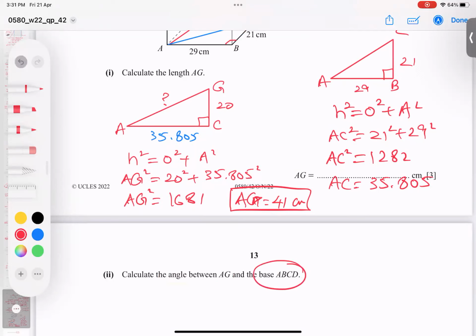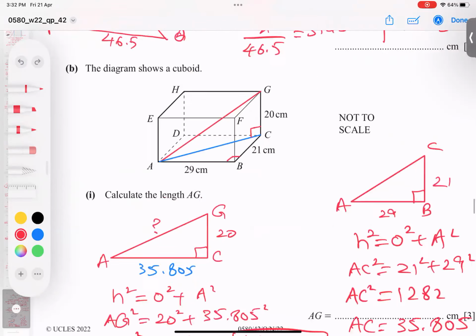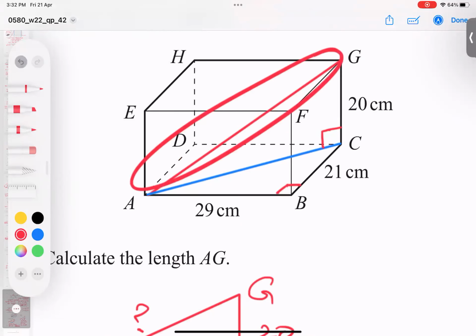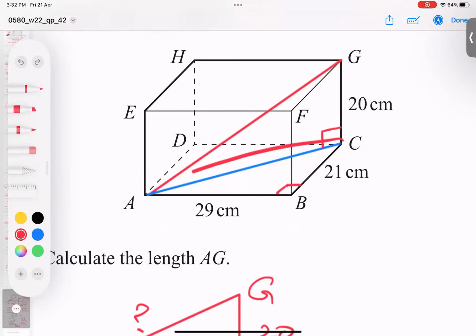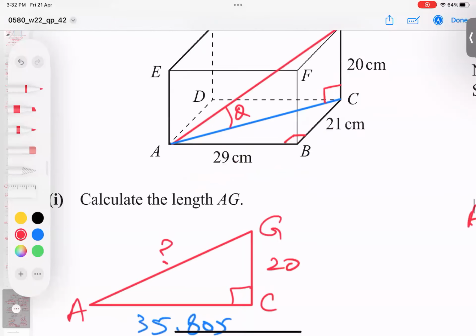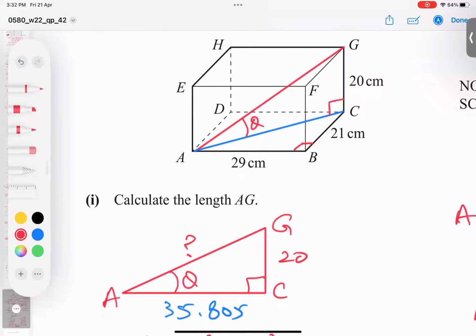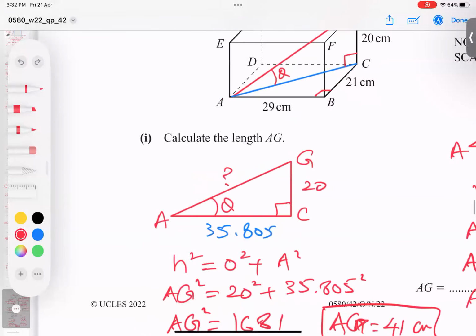When I say base ABCD, actually it's called the floor, okay? AG is this, and this part is called the base, okay? So when you talk about base, we talk about the blue line, because this blue line is representing the base. So whenever he says base, we'll take the diagonal length. So this is the angle he is asking for, and this angle is not a hard job.